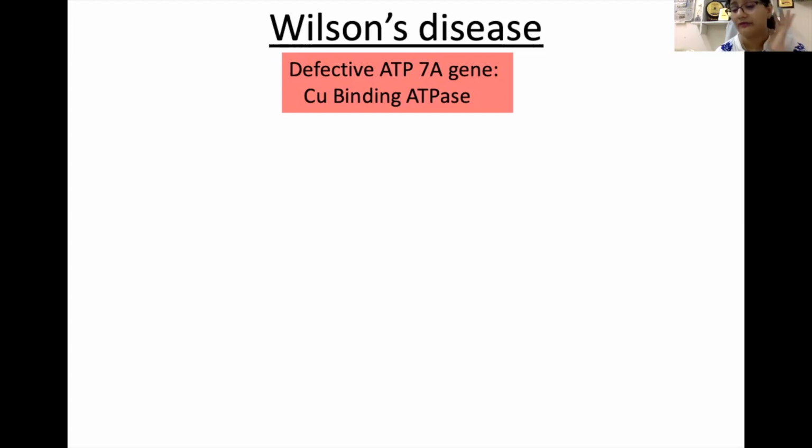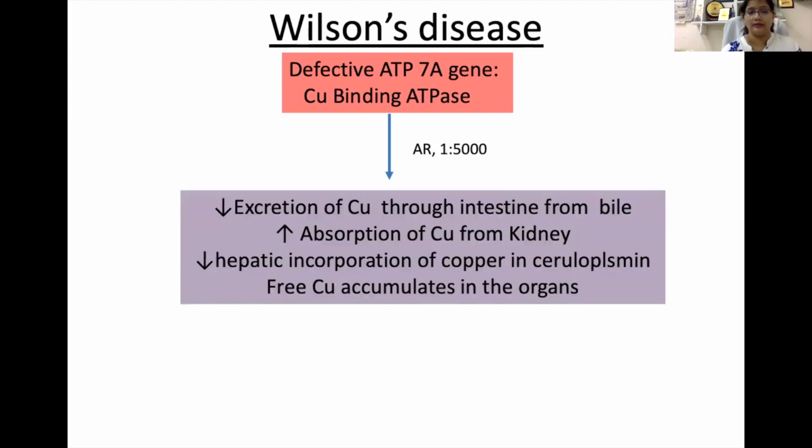So it is the same gene family with different variation, and even the enzyme, copper binding ATPase, is also reduced. It is an autosomal recessive disorder, and the chance is 1 in 50,000 childbirths.